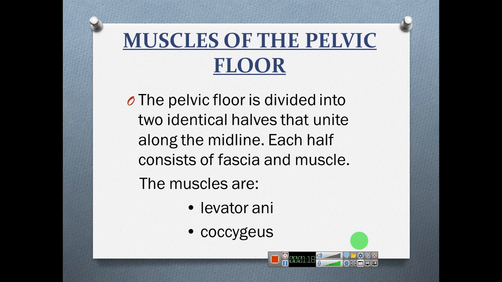The pelvic floor is divided into two identical halves that unite along the midline. Each half consists of fascia and muscle. The muscles are levator ani, coccygeus muscle. Do you remember where the coccyx bone is and coccygeus muscle?